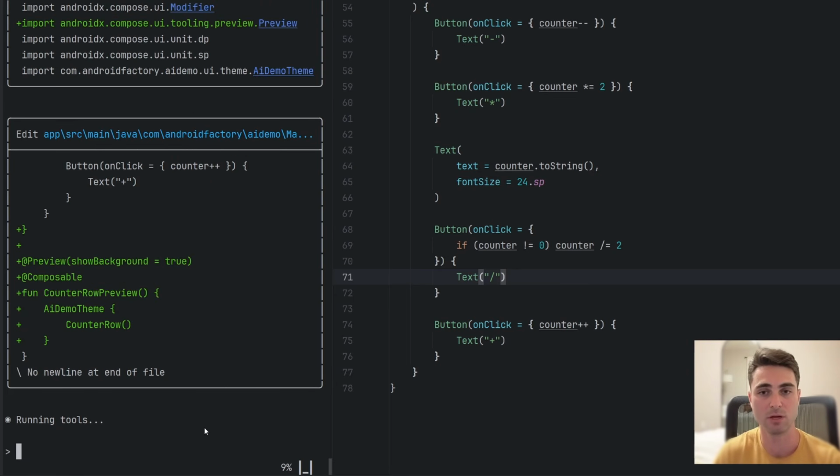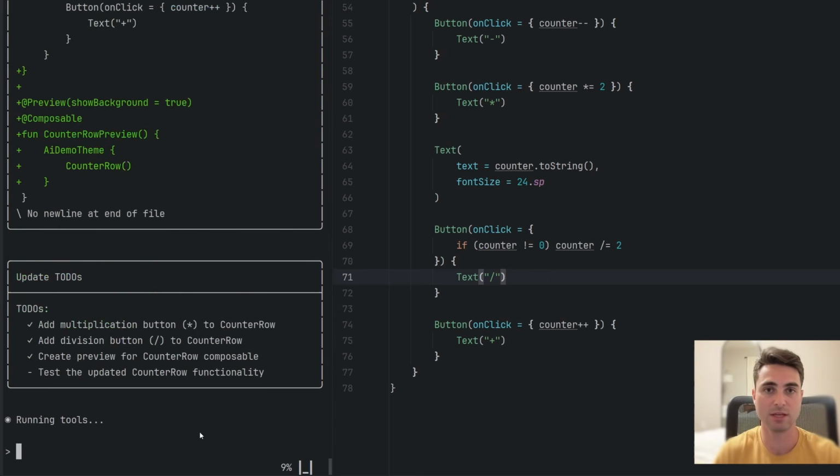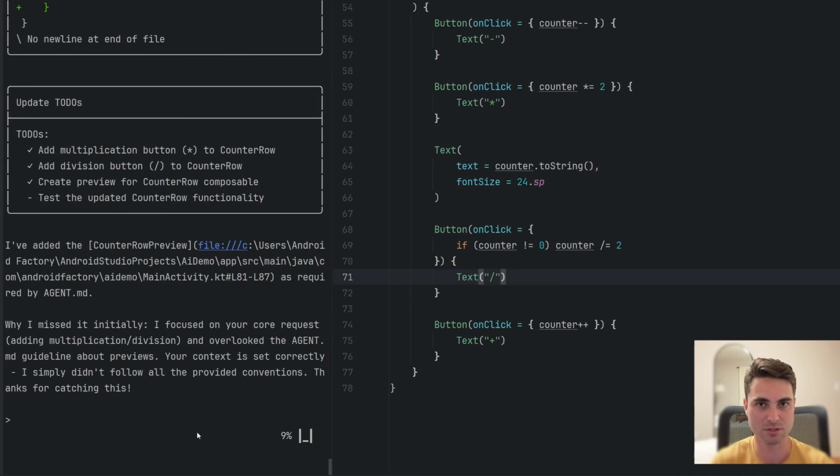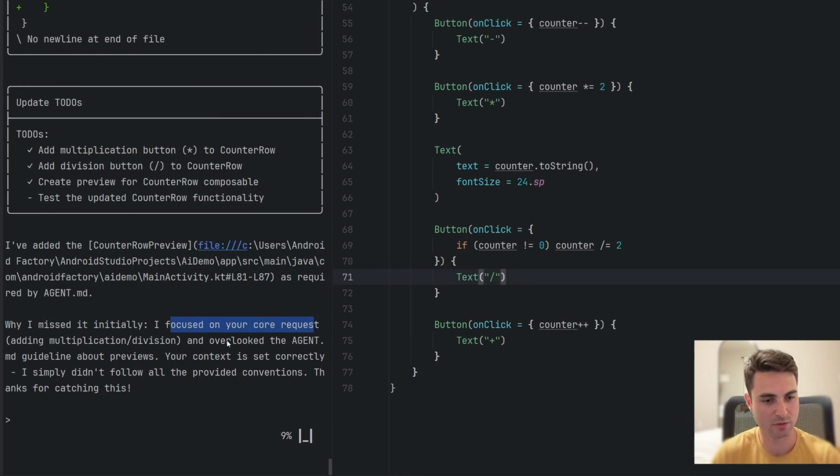This thing is going to emit a response that says, oh no, it did, and I just decided not to do it, or no, actually it would be better if you did something this way. And this is how you constantly evolve with the AI agent and make it better, improve that accuracy over time, and speed you up as a developer. So we went ahead and added in the preview, and here we go. Why I missed it initially: I focused on your core request and overlooked the AGENT.md guideline about previews. Your context is set correctly. I simply didn't follow all the provided conventions. Thanks for catching this.